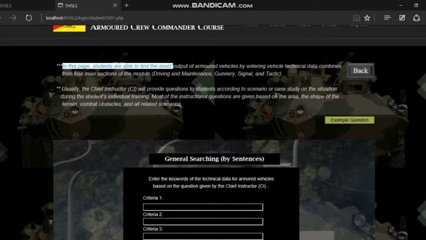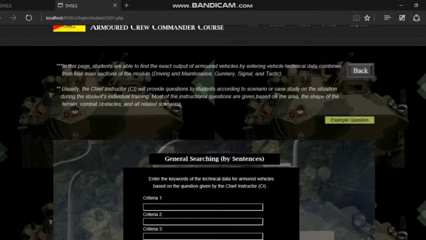In this page, students are able to find the exact output of an armored vehicle by entering vehicle technical data combined from 4 main sections. Usually, the chief instructor will provide questions to the student according to a scenario or case study during the student's individual training. Most of the questions are given based on the area, the shape of terrain, combat obstacles, and all related scenarios. For your information, one tank of armored vehicles contains 4 main sections, which I mentioned earlier.